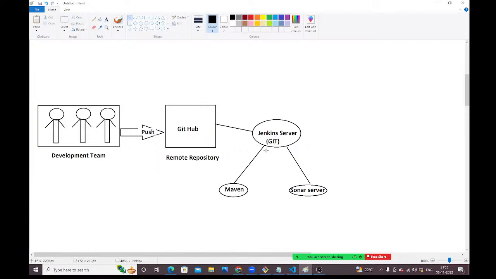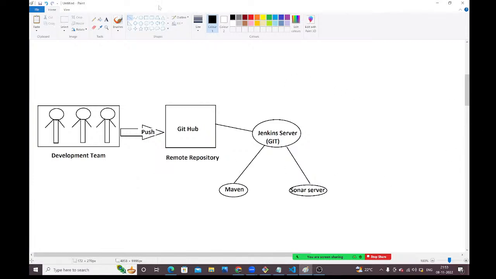Once those activities are completed, Jenkins will talk to Sonar server. Hey Sonar server, please check the code quality. So Sonar is going to check the code quality and Sonar will generate the report, guys. And if there are any code quality issues, we need to give that report to developers. Developers will work on that.